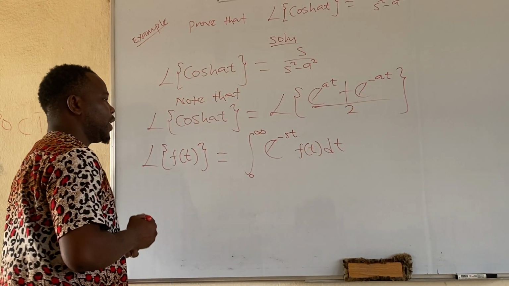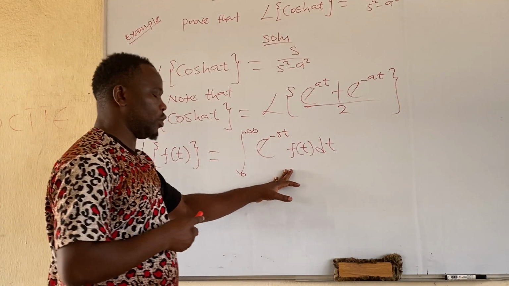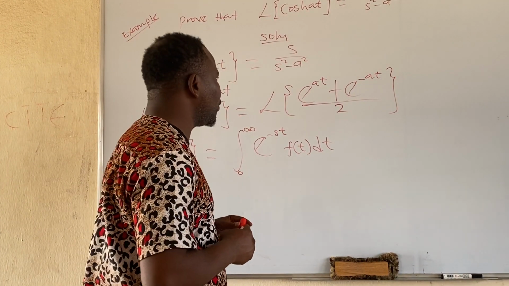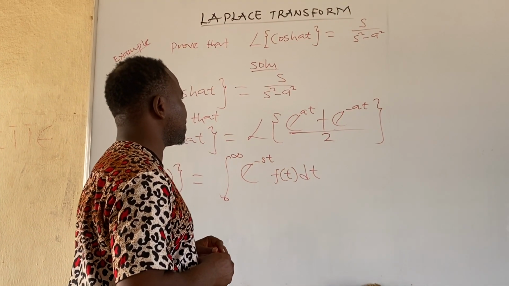This is the mathematical definition of Laplace. Okay, so if you agree with me, then let us do something again.